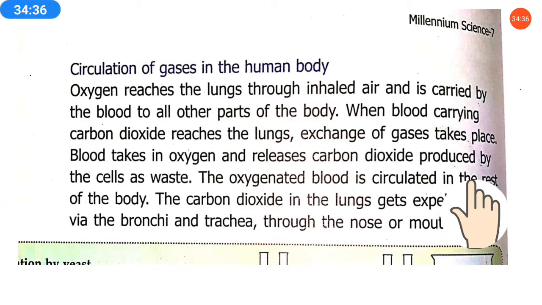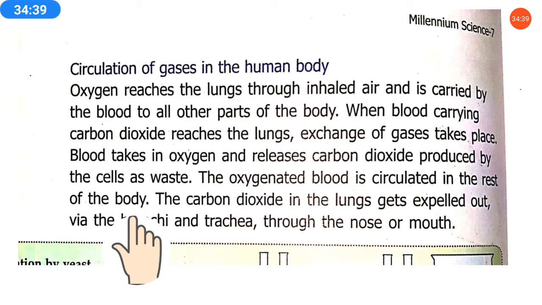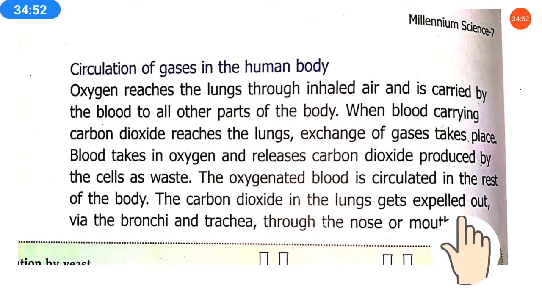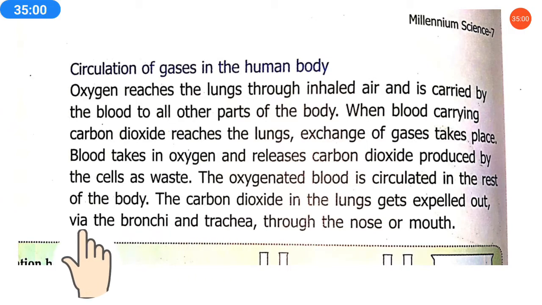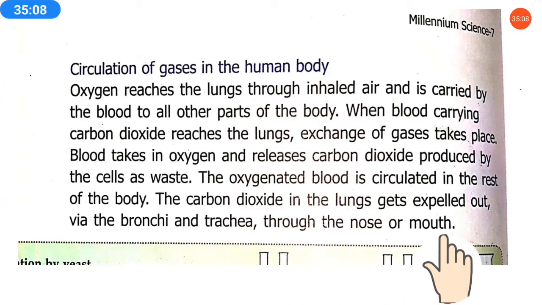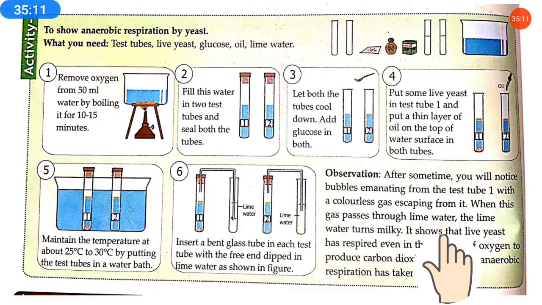The oxygenated blood is circulated in the rest of the body, and oxygenated blood means blood in which oxygen is present. So it will circulate all over the parts of the body, and the carbon dioxide in the lungs gets expelled. The waste is stored in the lungs in the form of carbon dioxide and is expelled out, means it is thrown out through the lungs and through the nose via the bronchi and trachea. So this is how the circulation of gases occurs in the human body.